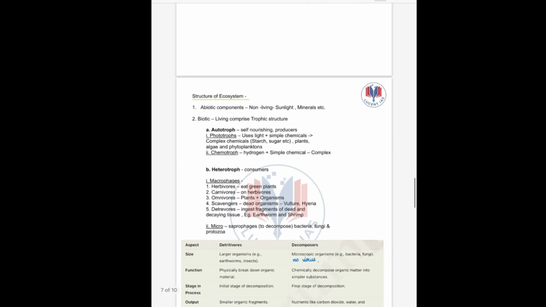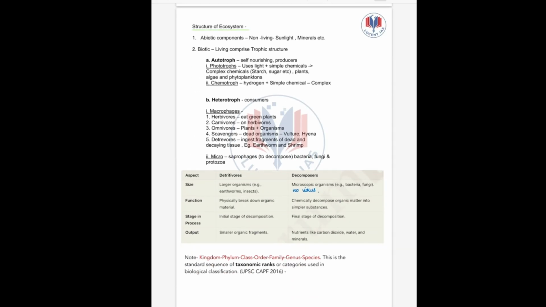Next, we will study about the biotic components. So what are the abiotic? They are the non-living things like sunlight, minerals, etc. Then biotic, they are the living organisms. So biotic components are divided into autotrophs and heterotrophs. Autotrophs are the self-nourishing and producers. Under autotrophs, we have phototrophs, which use sunlight to produce energy, and chemotrophs, which use hydrogen plus simple chemicals, for example, sulfur bacteria.